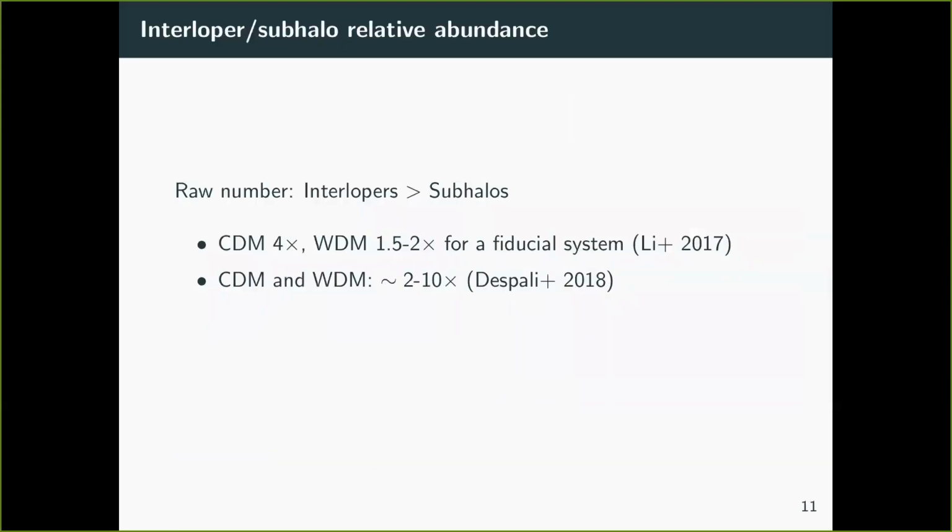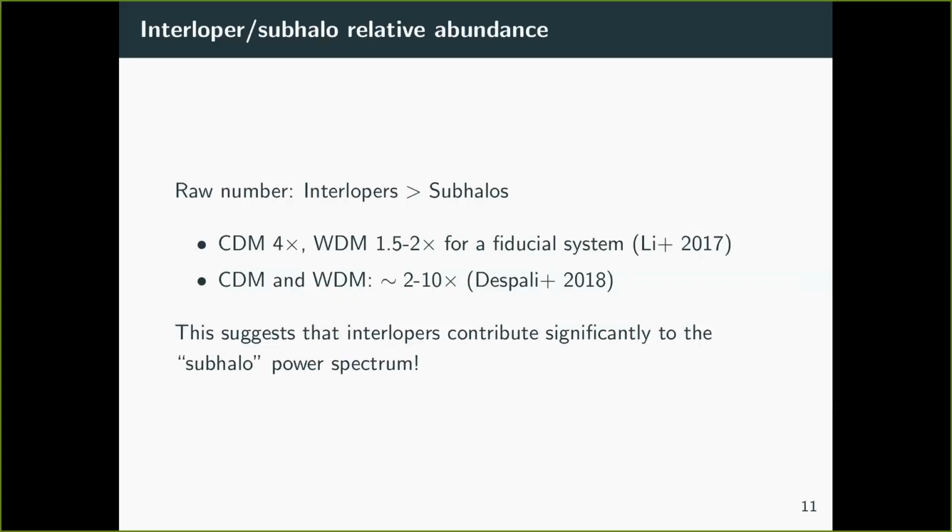All right. And so now the next question is, are these interlopers actually common? And the answer is yes. This study and another study have found that the raw number of interlopers is actually greater than that of subhalos. Depending on the exact details of the system you're looking at, they found between about a factor of 2 to a factor of 10 in favor of interlopers.